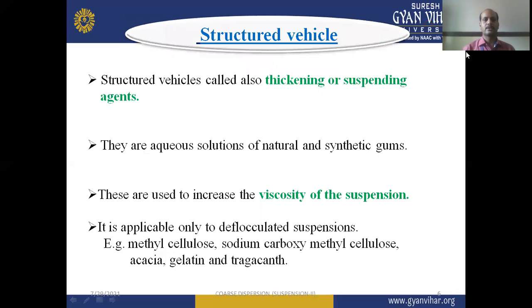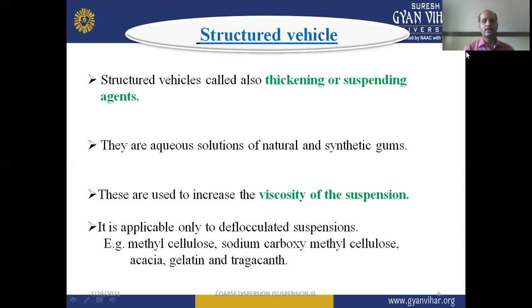Now, the first approach is based on the use of structured vehicle. Let us see what is structured vehicle. Structured vehicle is also called thickening agent or suspending agent. They are hydrocolloids or high molecular weight substances. They are aqueous solutions of natural as well as synthetic gums. What is the role of structured vehicle in the formulation of suspension? These are used to increase the viscosity of the suspension. So they are also known as viscosity imparting agents or viscosity enhancing agents.